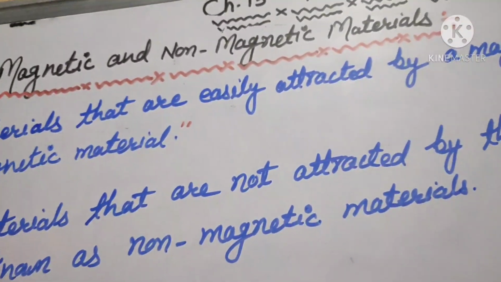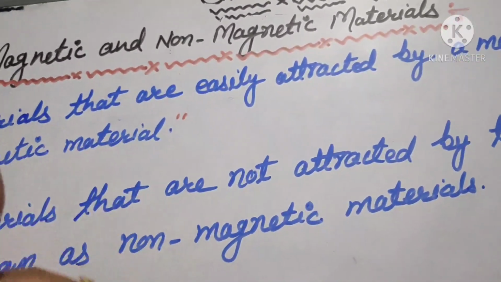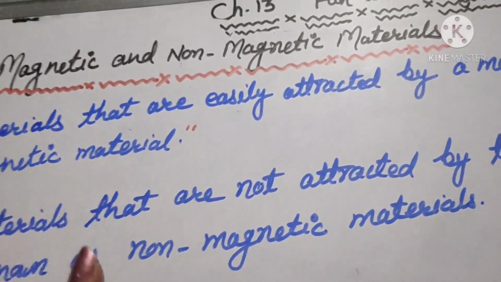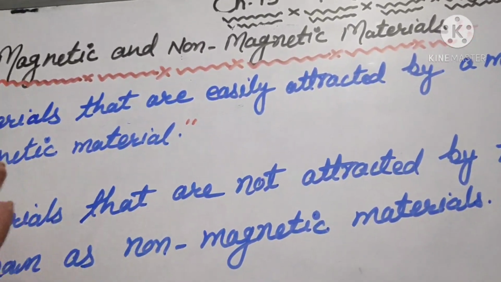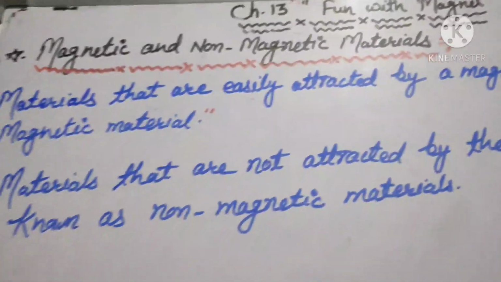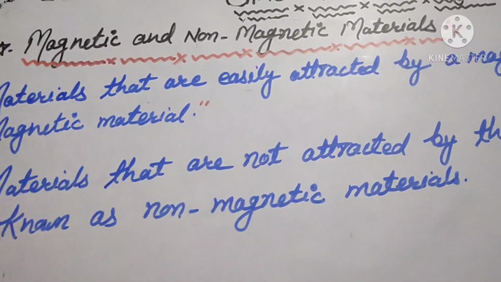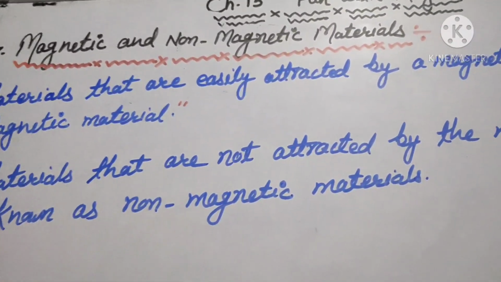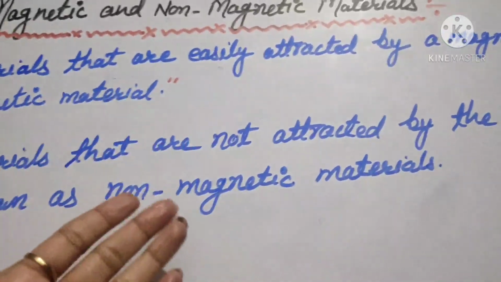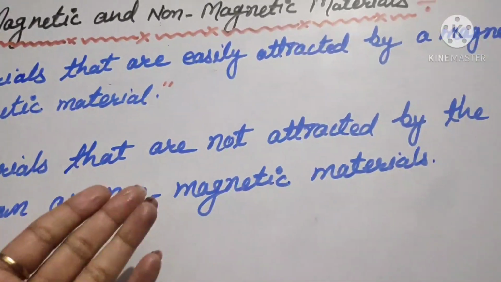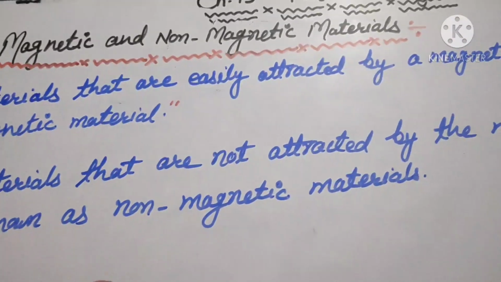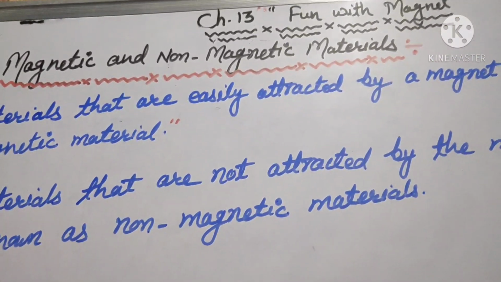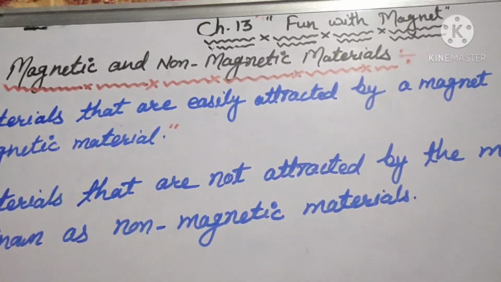All the things which are made up of iron are magnetic materials because they are attracted by magnets. Non-magnetic materials are those that are not attracted by a magnet, like plastic, rubber, wood, silver, copper, aluminium.